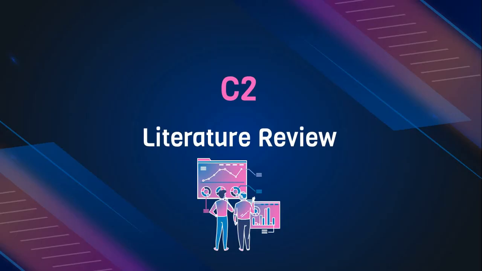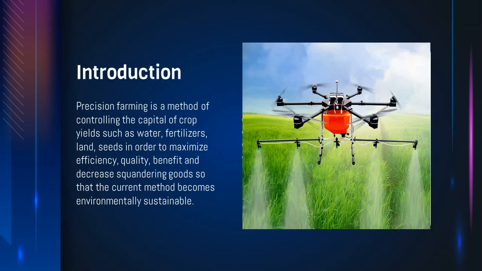Now I will enter chapter 2, literature review. Introduction. Precision farming is a method of controlling the inputs of crop yield such as water, fertilizer, land, and seed in order to maximize efficiency, quality, and benefit, and decrease wasted goods so that the current method becomes environmentally sustainable.